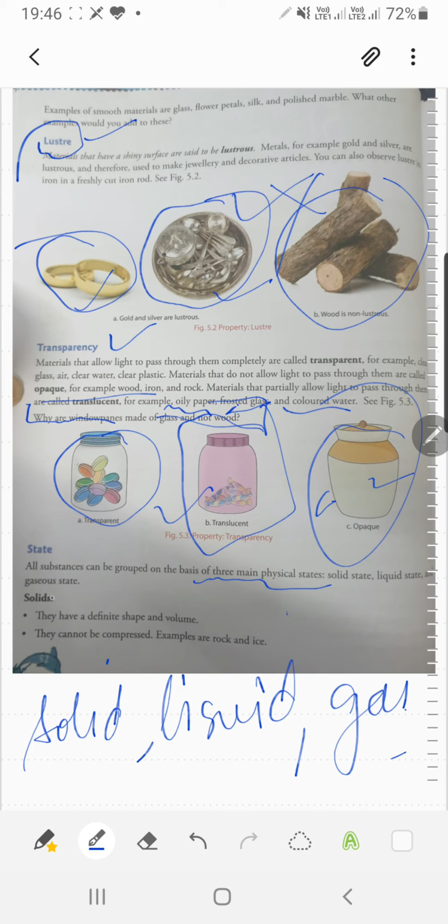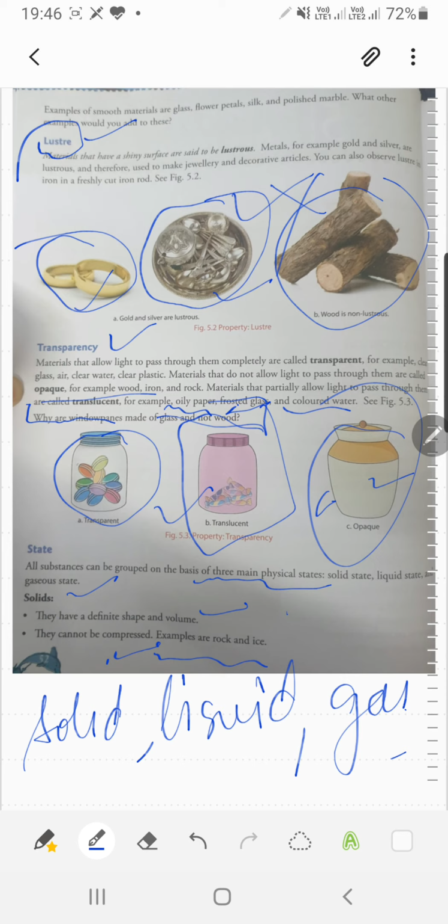If I study the properties of a solid, solids have a definite shape and a definite volume, and they cannot be compressed. For example, rock and ice. If you press a solid thing, it will not compress. You can give an example of any solid object here which cannot be compressed.